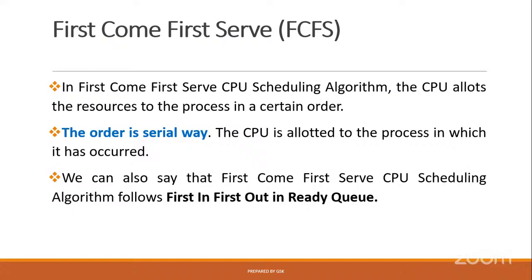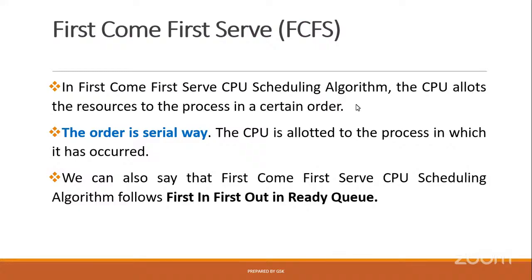The process which is stored in the primary memory second will be executed second, and so on. Very simple: first come, first serve. The order is serial order. In whichever order they arrived into the queue, in the same order the execution will be done. So this is about the first come, first serve CPU scheduling algorithm.